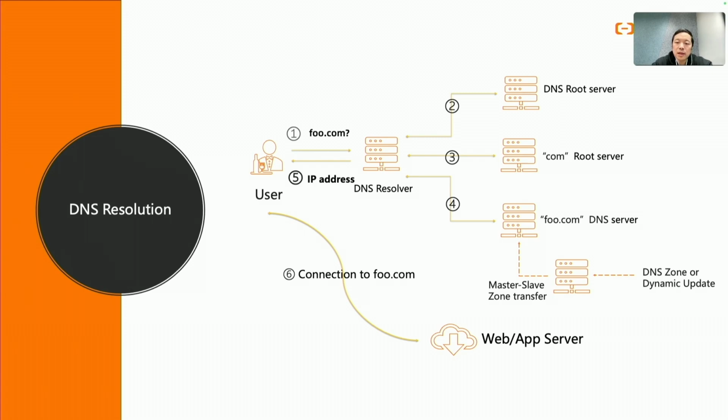The resolver then acts as a proxy, recursively querying the authoritative servers down from the root server, the .com server, and finally the foo.com server. It returns the resolved IP address to the user. The user can then connect to that IP address.